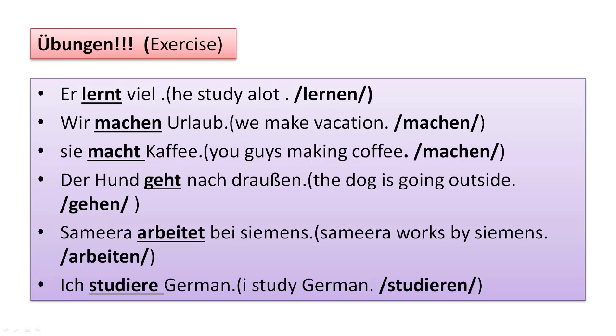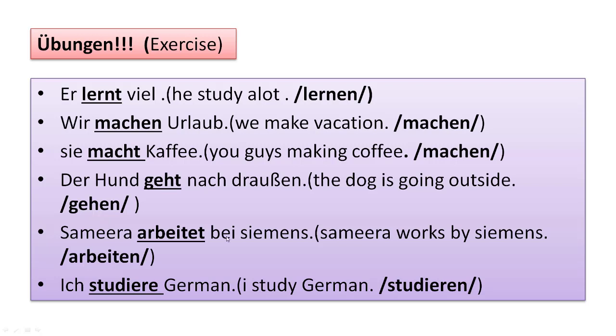Okay, here the infinitive verb is machen. So why are we using sie macht? Sie is she, so that's why we have to add the t ending. Der Hund geht nach draußen. The dog is going outside. Why are we using t? Because Hund is masculine, so that's why we have to use t at the ending.